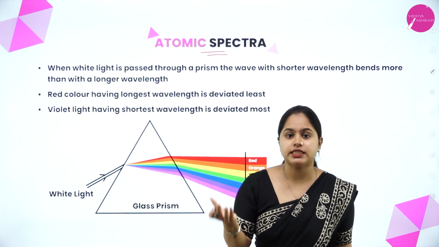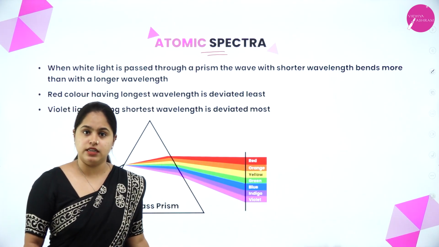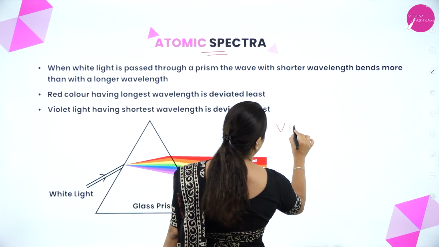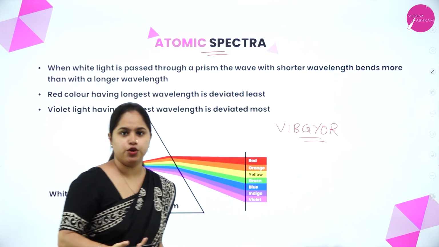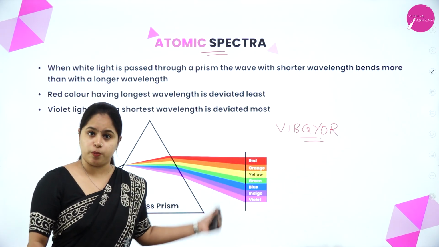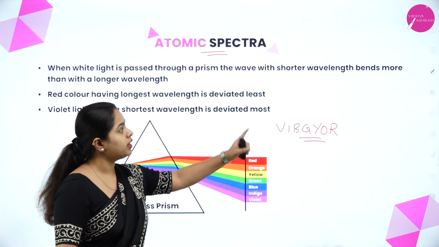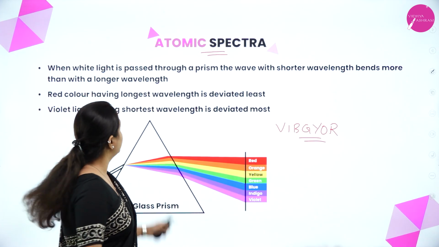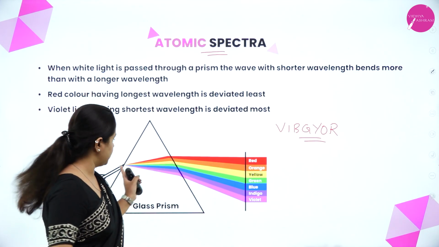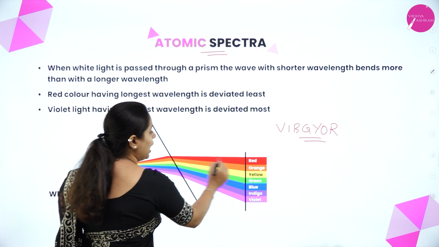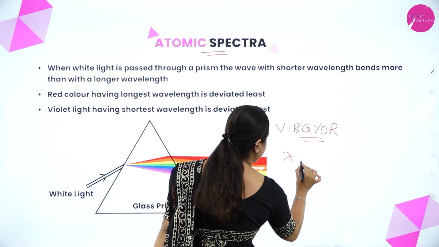When white light is passed through a prism, you know that you obtain 7 colors, VIBGYOR. So your white light consists of VIBGYOR. This is already a known fact for you. When we pass white light through a prism, it splits into the VIBGYOR. As you can see here, the shorter wavelength bends more than the longer wavelength. When white light is passed through the prism, it splits into 7 different colors, and the red one is the least deviated because it has the highest wavelength.